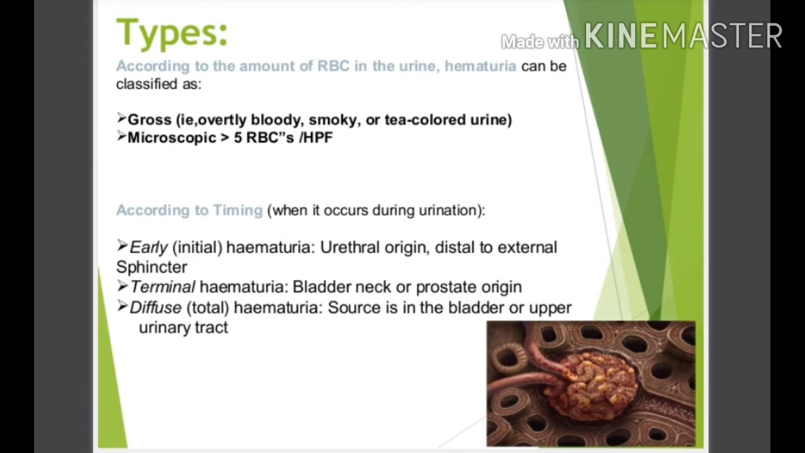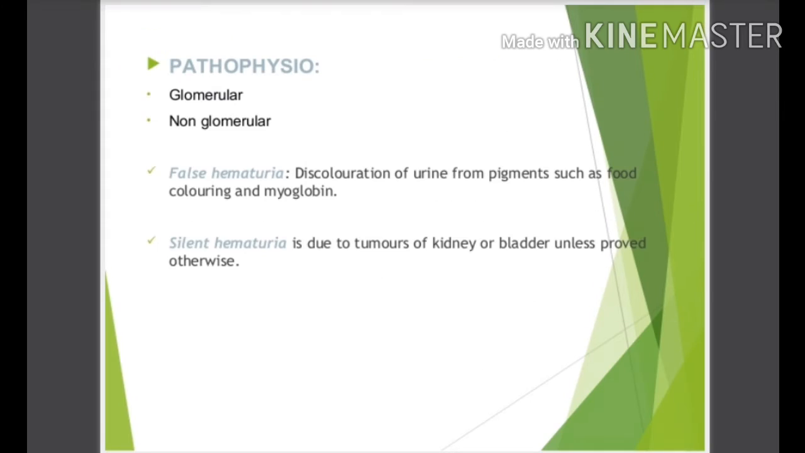It is important for the theory only, these are not so important. The important types of hematuria are pathophysiological. It may be glomerular hematuria or non-glomerular hematuria. Hematuria can also be false hematuria. It is nothing but the discoloration of the urine from pigments such as food coloring and myoglobin. After the ingestion of beetroot, we get false hematuria.